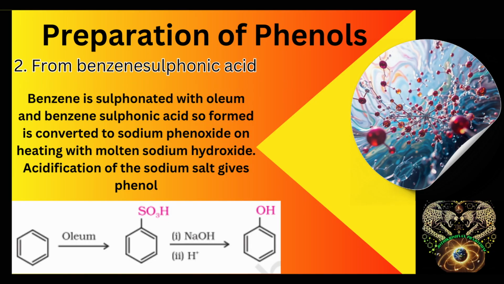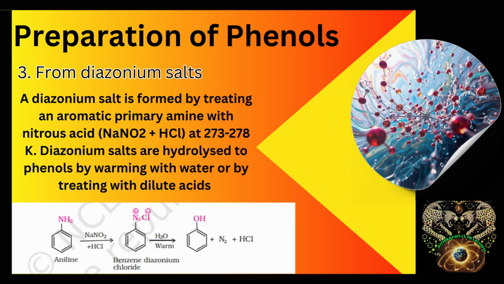Second is from benzene sulfonic acid, where benzene is sulfonated with oleum to form benzene sulfonic acid. It is then converted to sodium phenoxide on heating with molten sodium hydroxide. Acidification of sodium salt gives phenol. Third is from diazonium salt, where a diazonium salt is formed by treating an aromatic primary amine with nitrous acid at 273 to 278 Kelvin. These diazonium salts are then hydrolyzed to phenols by warming with water or by treating with dilute acids.